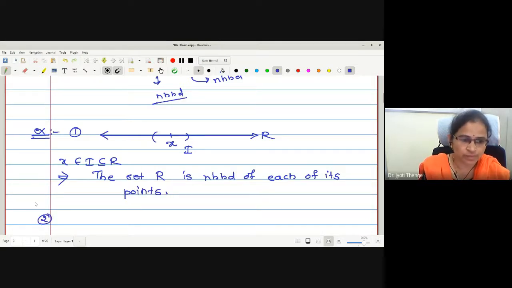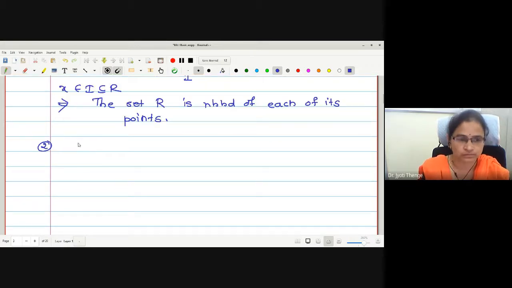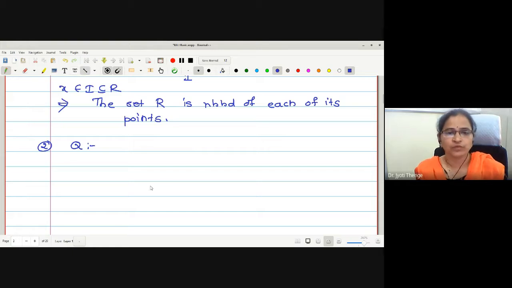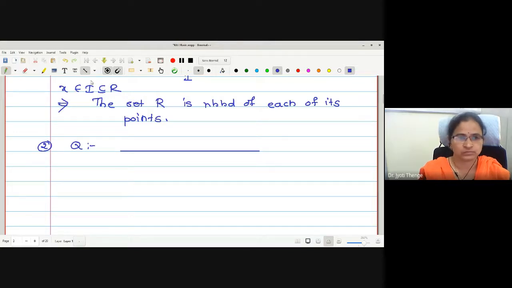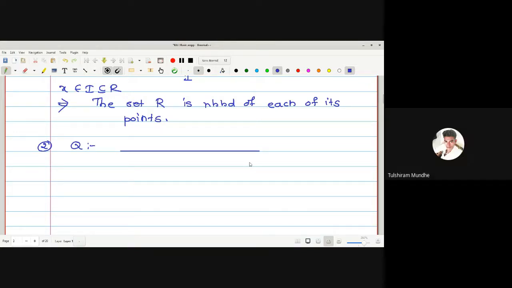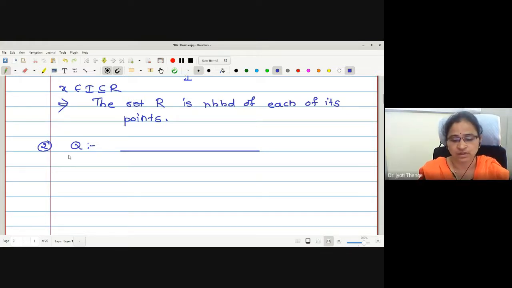What about the rational numbers? Whether the set of all rational numbers is the neighborhood of its points. Yes, students. Integers? No, first we will discuss rationals. Whether integers is the neighborhood.